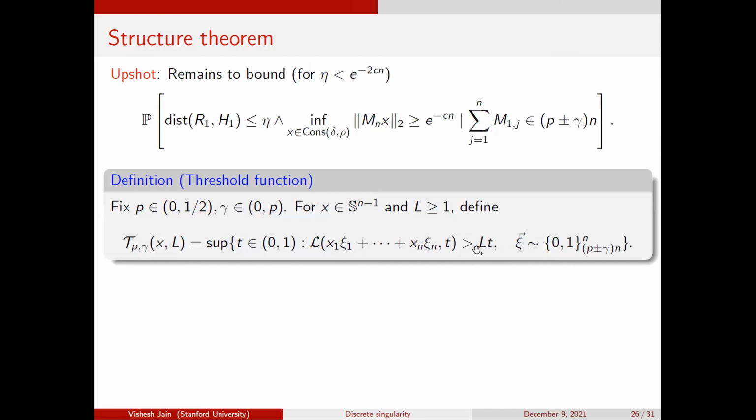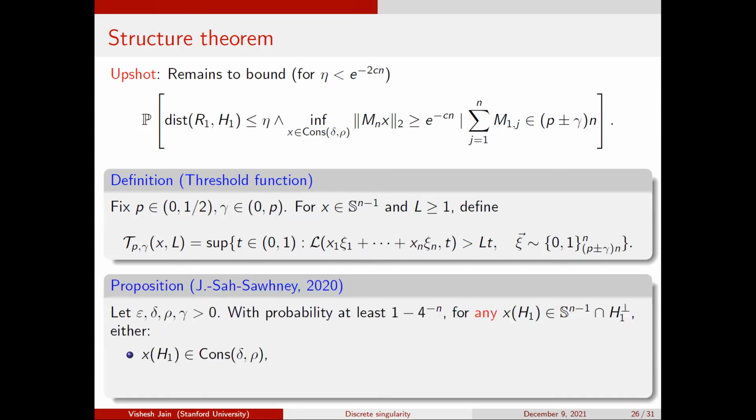So at T0, this thing is true. But for values bigger than T0, I know that this probability is less than or equal to Lt. So my random walk is indistinguishable from a random variable with density at most L. This is the best thing that you can hope for, and ideally, what you would want to show is that the threshold is as small as it can be. That's going to be the idea.